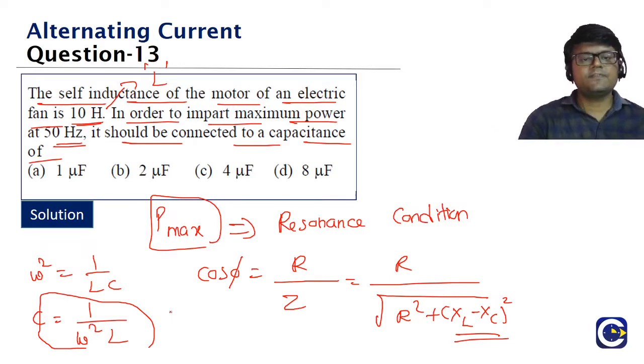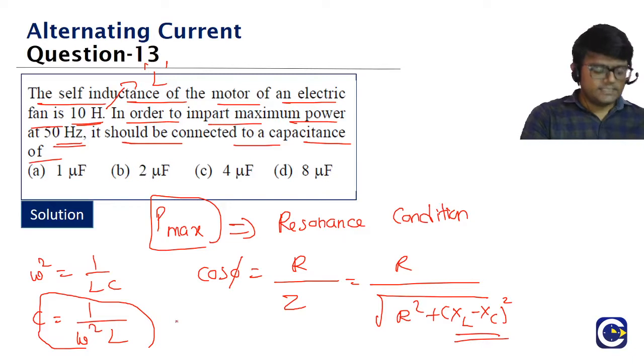Frequency is given as what, guys? 50 Hertz. L is given as what? 10 Henry. Using that we have to find out. Check it, guys. The answer she is saying is 1 microfarad.